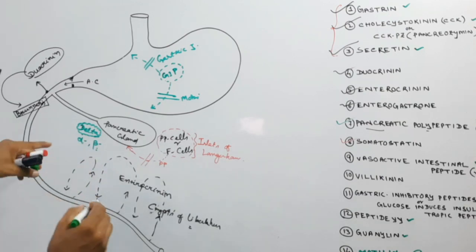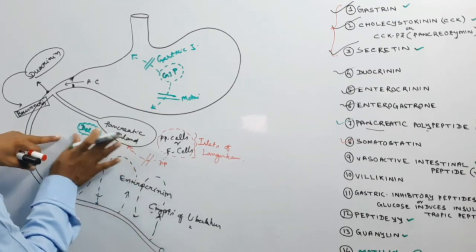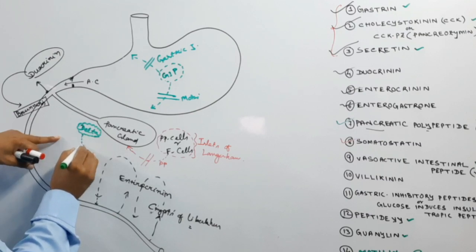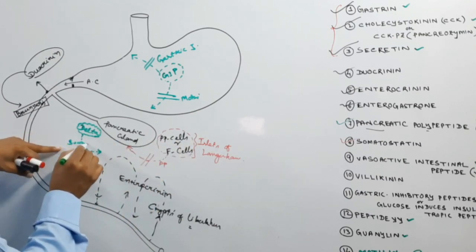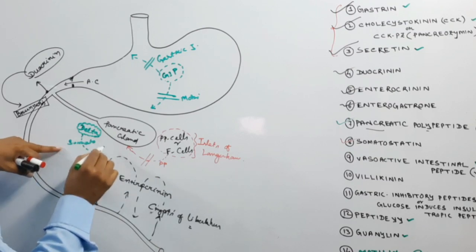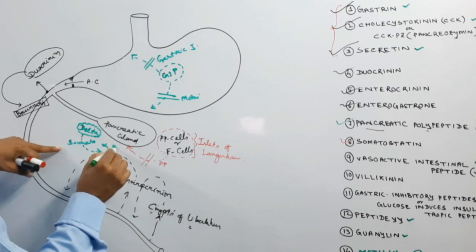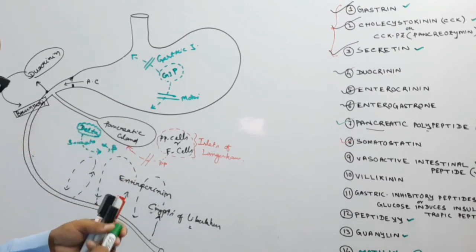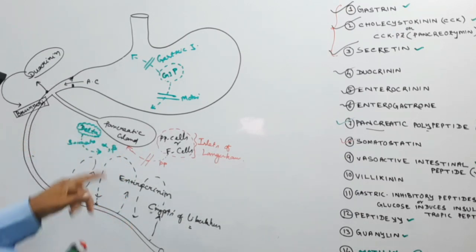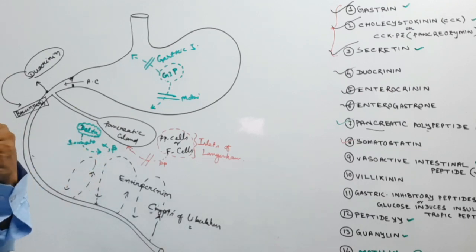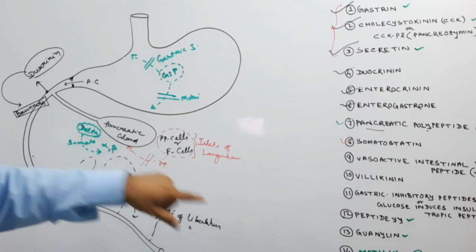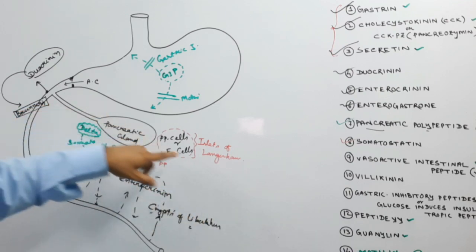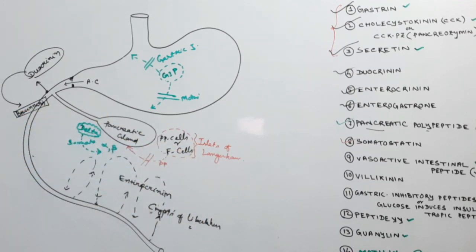So the secretion of glucagon and insulin is inhibited by the delta cells of the islets of Langerhans.